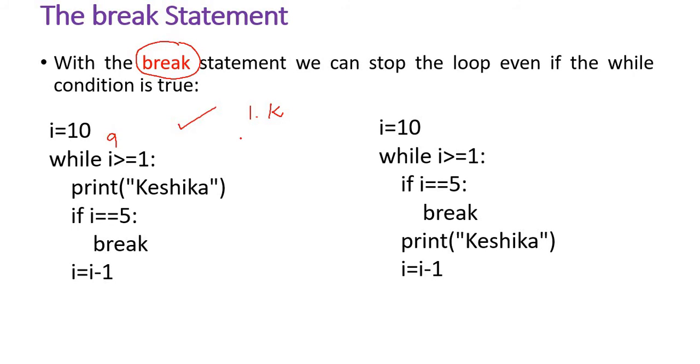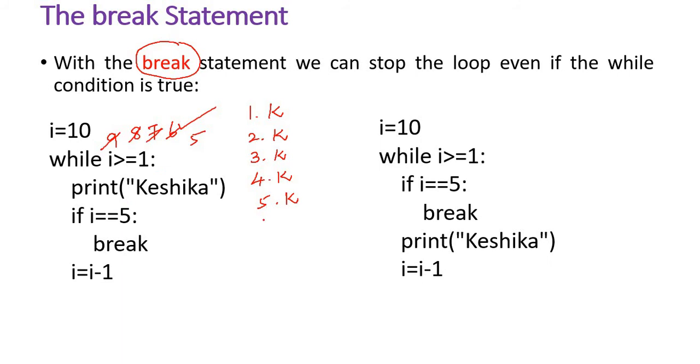9 is greater than 1, so again it prints Keshika. Again it checks i is not equal to 5. Now i is decremented, it is 8. The condition is satisfied, it prints Keshika. i is not equal to 5, so i is decremented, it is 7. Again it prints Keshika. i is not equal to 5. It is decremented to 6, so it prints Keshika. Again i is decremented, now it is 5.